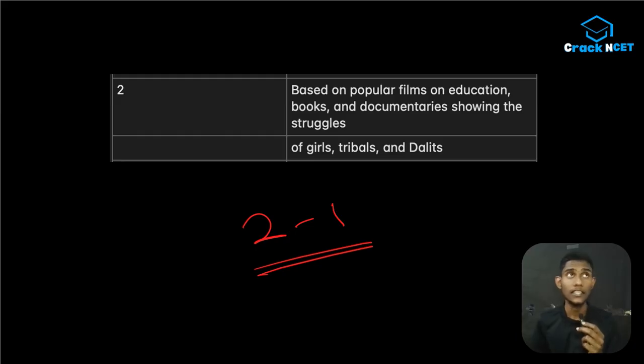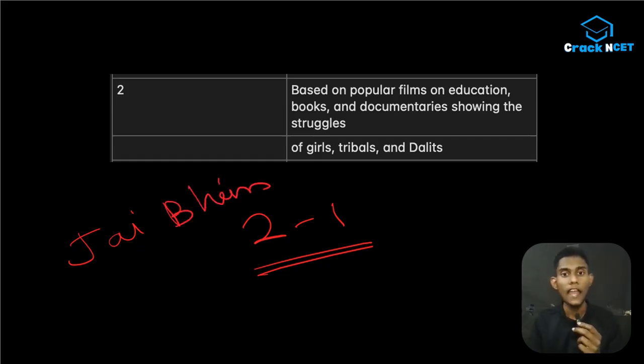In the last year we saw a question about the movie J.B., a Tamil movie about the struggles of tribals. Definitely one question from this portion will come, and you have to give more emphasis to movies that talk about these subjects like tribal education, girls' education, and the upliftment of the unprivileged.